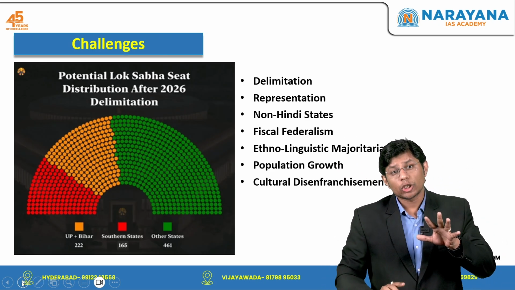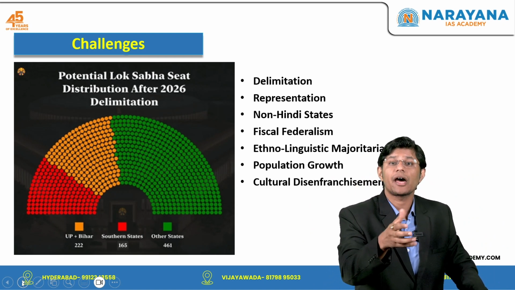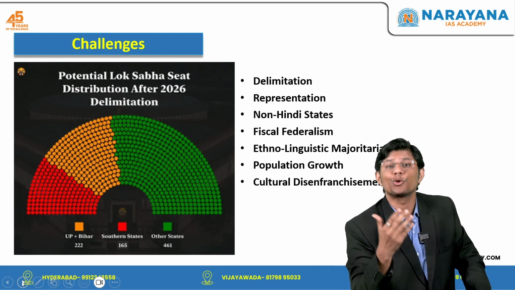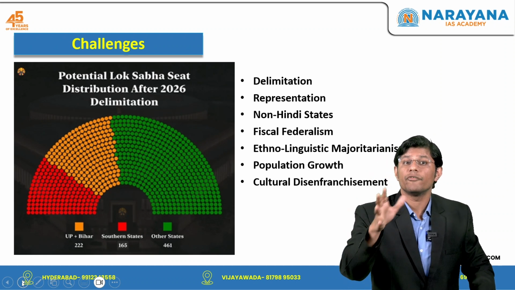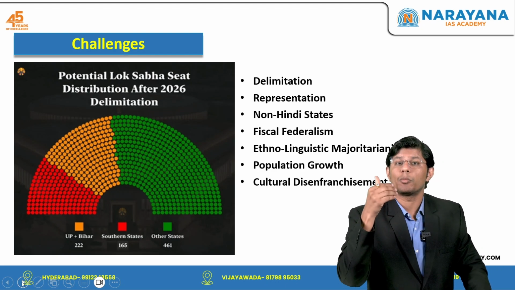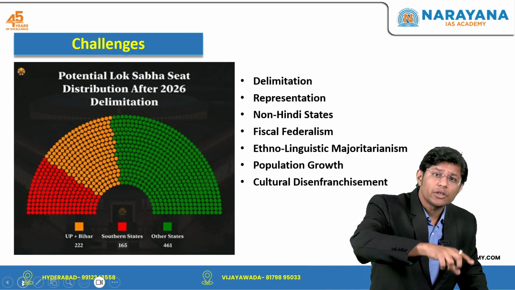Then, if I talk about the Hindi speaking states, states like Uttar Pradesh, Bihar, Madhya Pradesh and Rajasthan have much higher total fertility rates, which is around 3.5. What does this mean? This means that the population is growing rapidly. And what is the impact of this on delimitation?